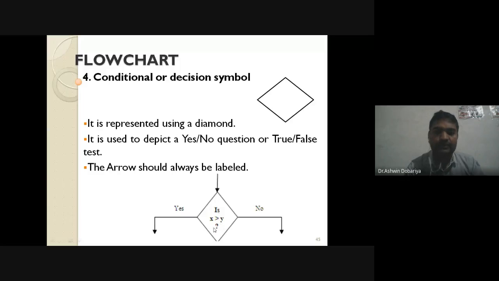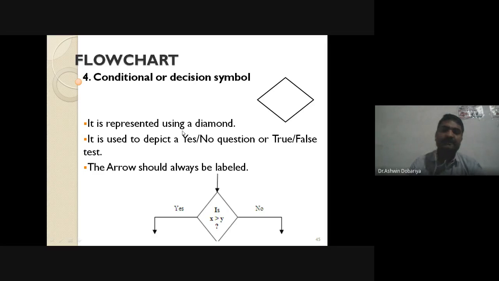What you want to do if condition becomes true, you mention over here. Whatever process you want to perform if condition becomes false, that you mention at the other side. So there are two output branches, and only one input branch. So this is the symbol which is generally used for the decision point of view.